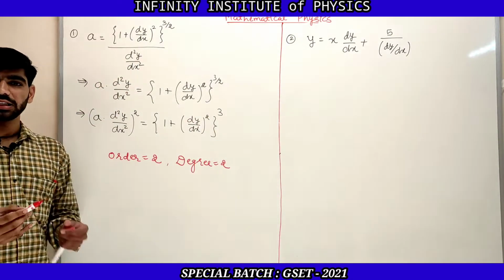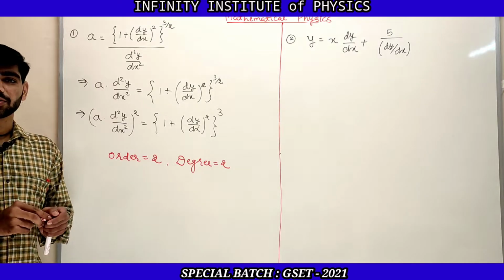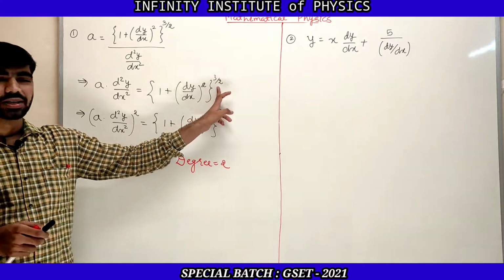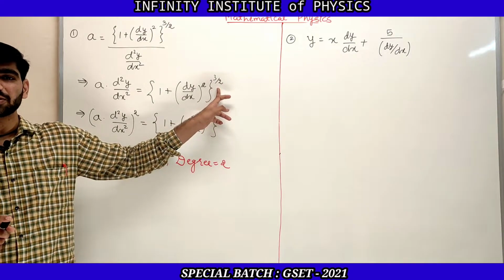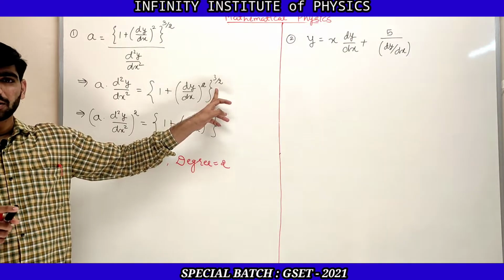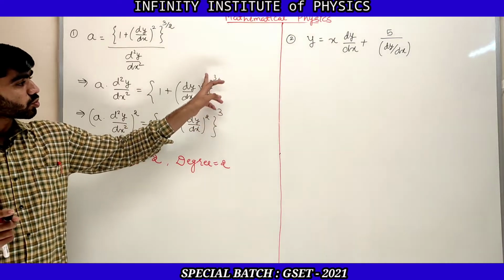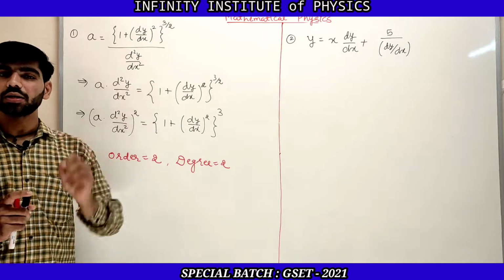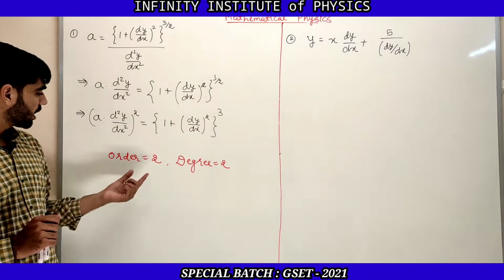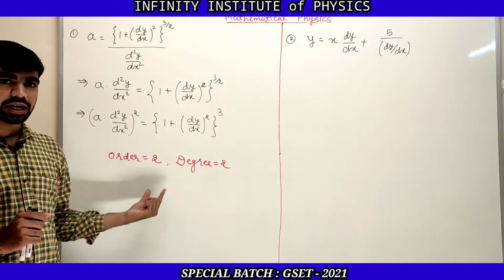Degree of this differential equation is also 2. So the thing you need to remember is that whenever you have a fractional power, you need to remove that fractional power and convert that power into an integer. That is the simple thing. And then you can find out the order and degree.